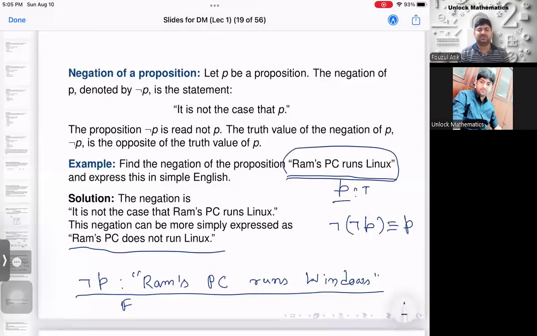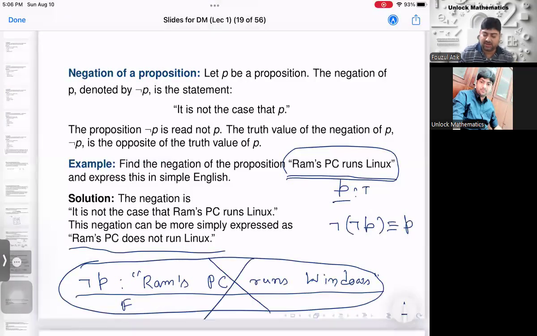So you have Ram's PC runs Windows. Negation of it. Are you getting Ram's PC runs Linux? No. And why is it no? Because there are several other operating systems. You may have iOS, you may have Android also. So Ram's PC runs Linux is not exhausting the whole fact, the negation of the actual statement. Therefore, this is not a correct answer. Your correct answer should be Ram's PC does not run Linux.